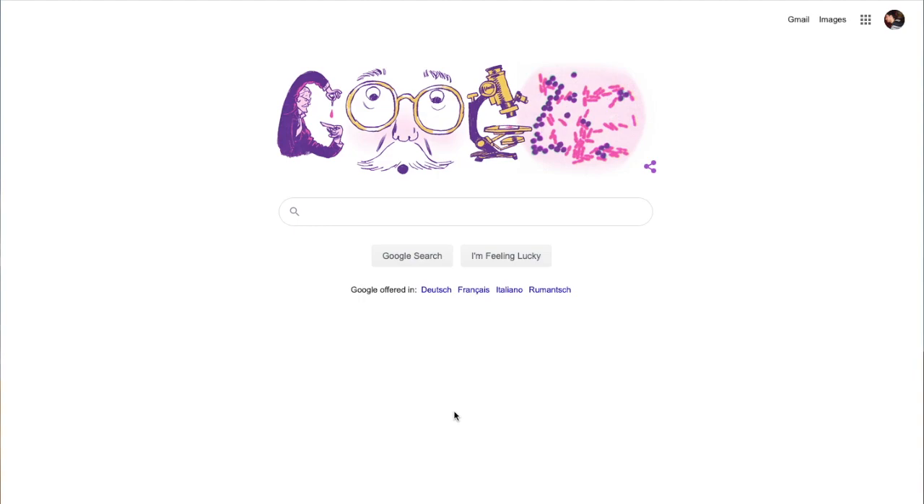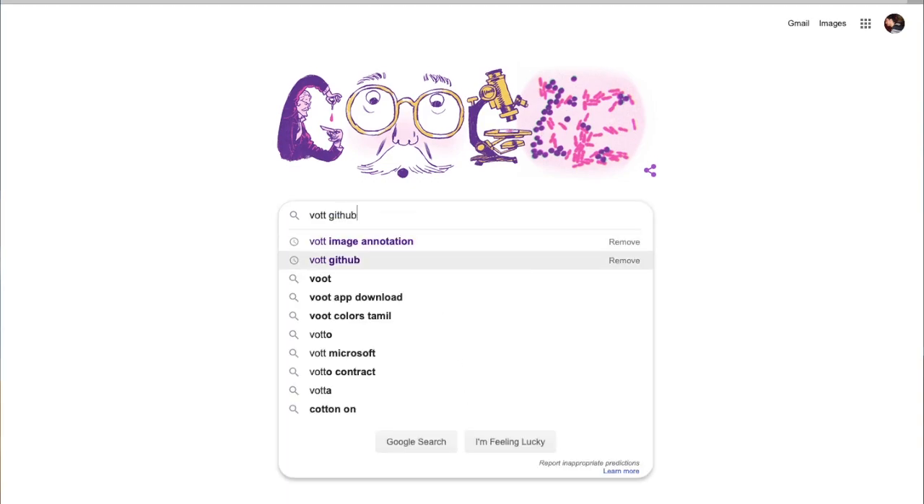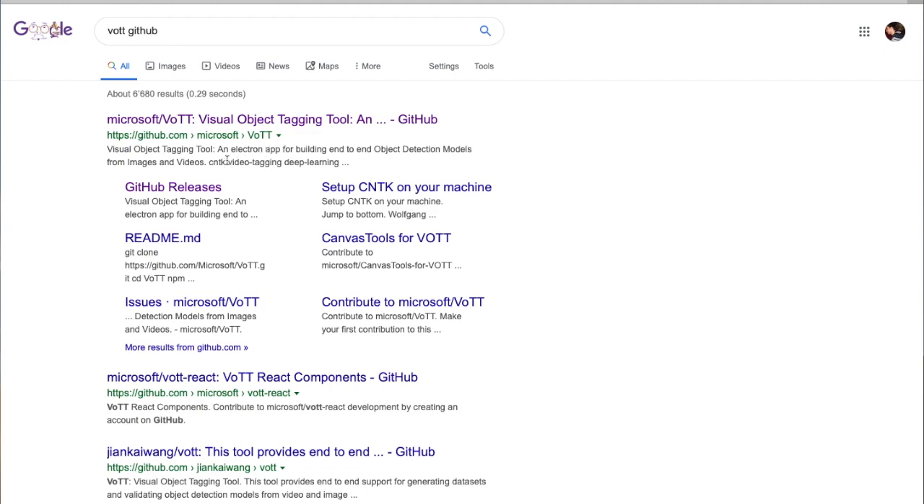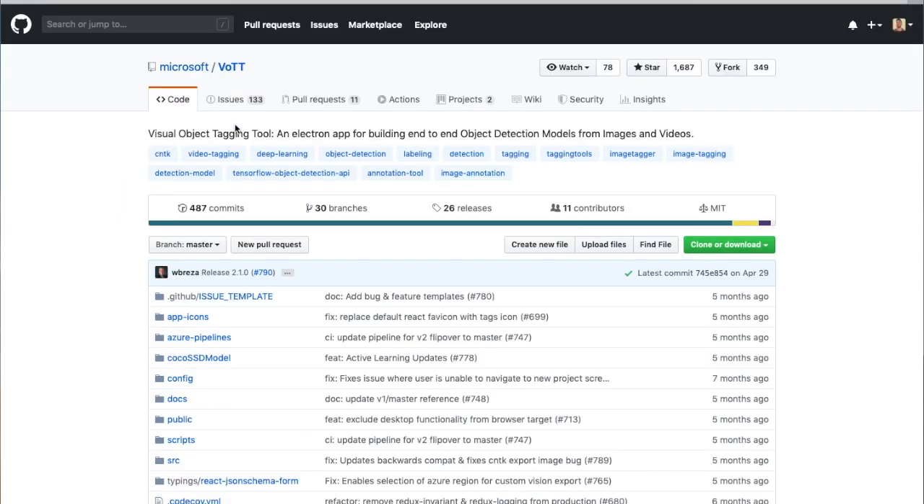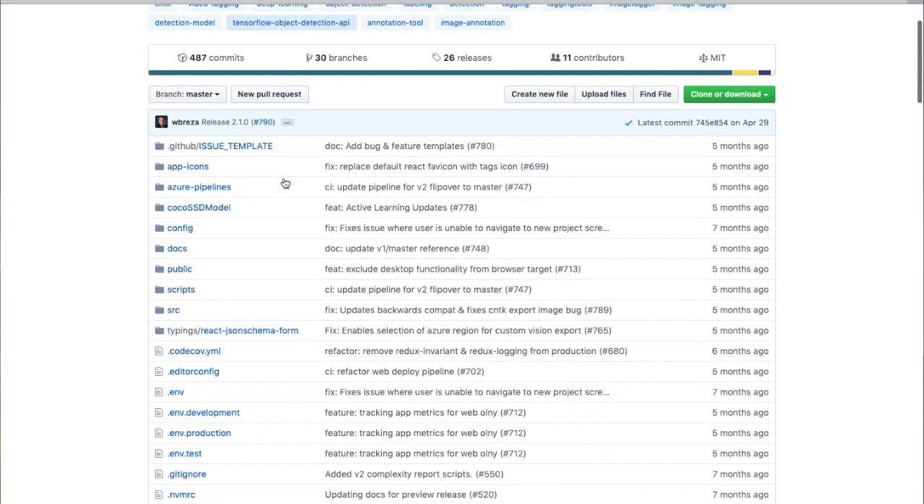Hello to everyone. In this video I am going to show you how to install VoTT image annotator. Okay, let's get started. I know that it's already on GitHub, so I will search for this one. I go to the GitHub page of VoTT image annotator.